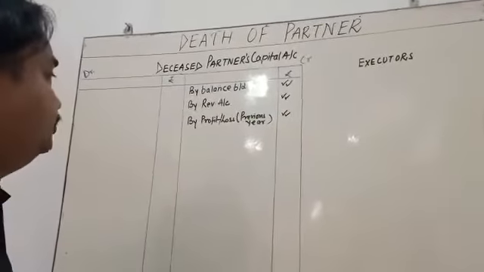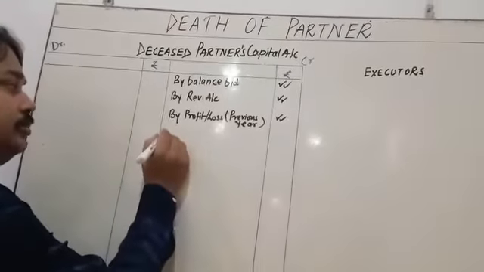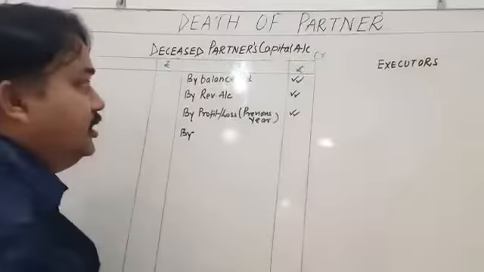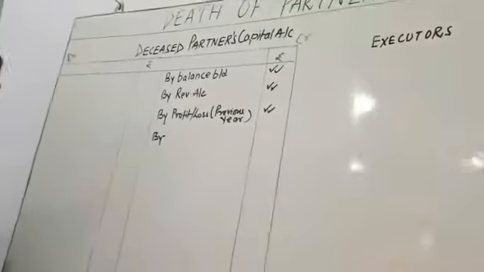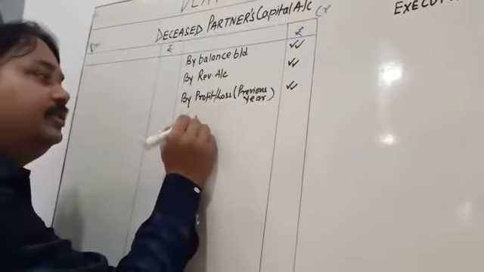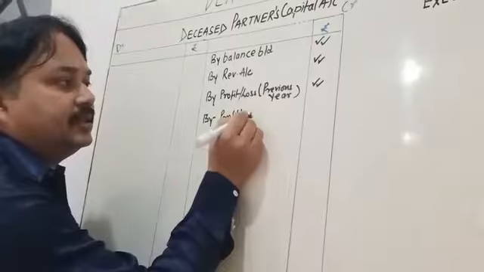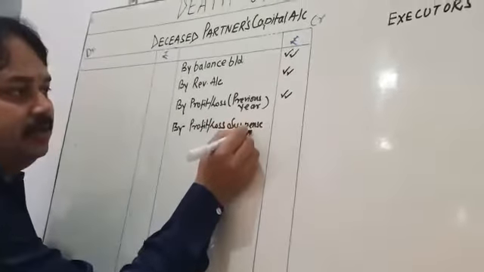But come to the main point here. Suppose I am going to pay the profit. Mr. X is going to die within the 3 years after the accounting period. So that profit is going to be said as profit and loss suspense account. Okay, profit and loss suspense account means it is not actual profit.